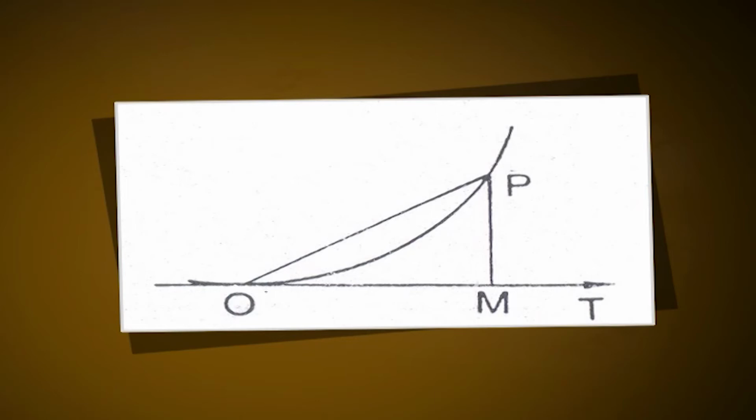Interpreted in general terms, this conclusion can be stated as follows. See figure 5. If OT be the tangent at any given point O of a curve and PM the length of the perpendicular drawn from any point P to the tangent at O, then the radius of curvature at O is limit of OP square divided by 2 PM when the point P tends to O as its limit.